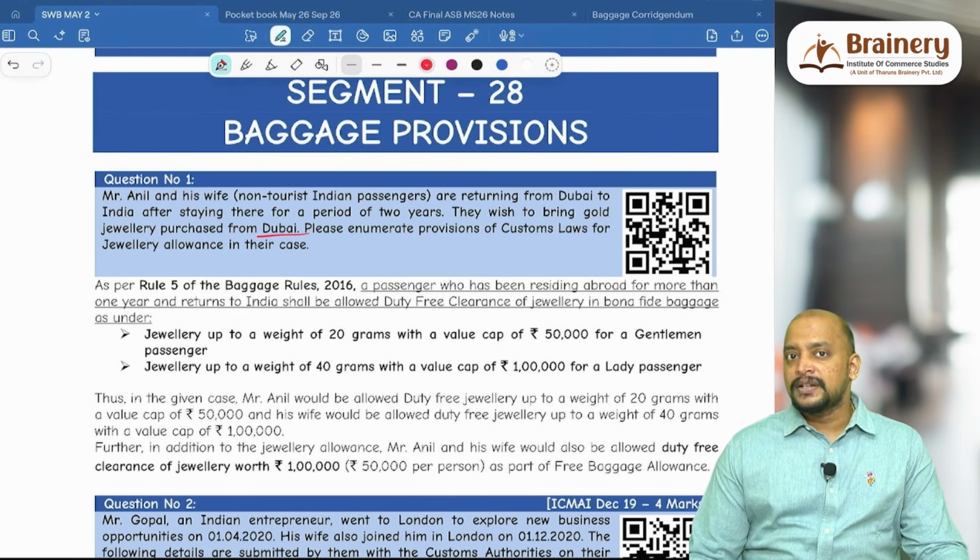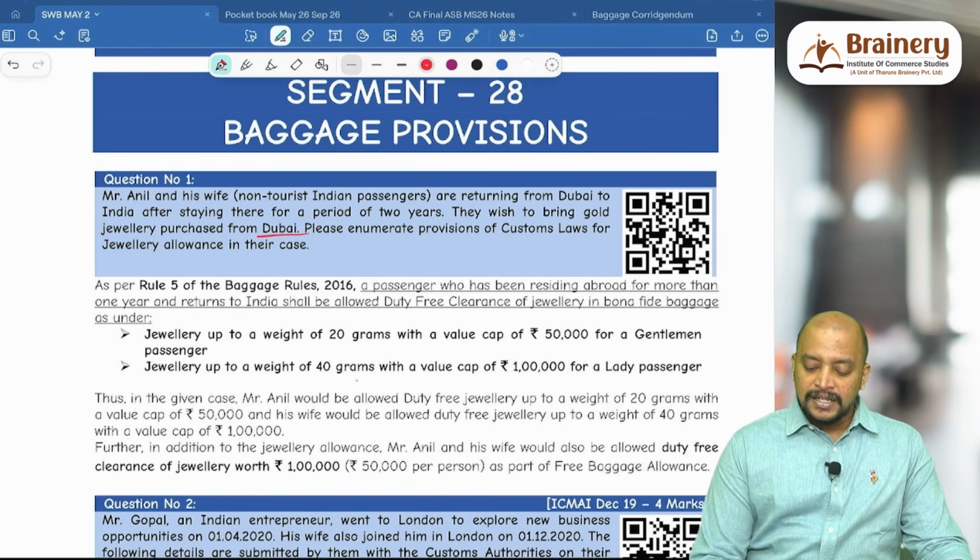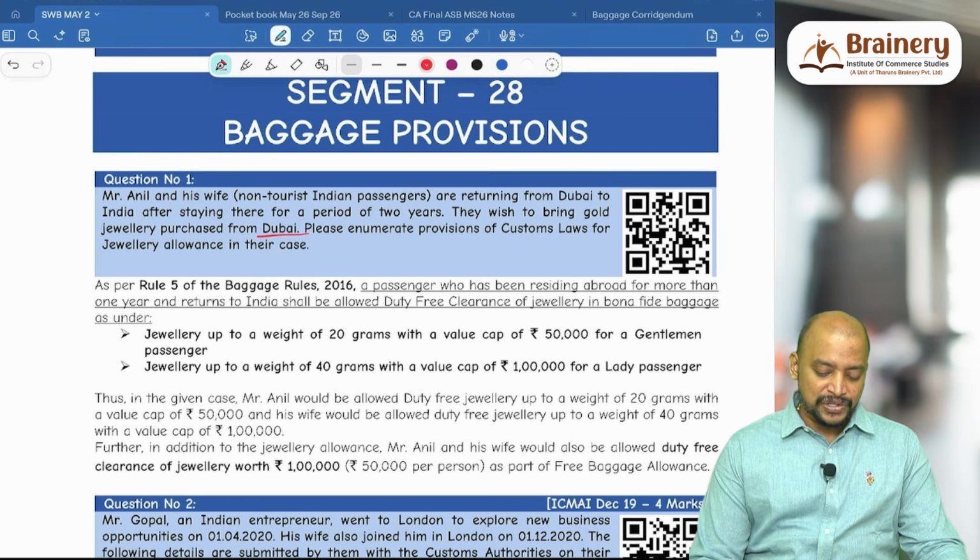So 20 grams subject to a value cap of 50,000 for a male passenger, and 40 grams subject to a value cap of 1 lakh for a female passenger, that will be taken, and that is the duty free allowance we need to write. It's a direct question.